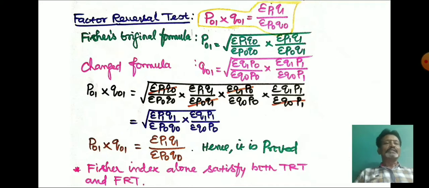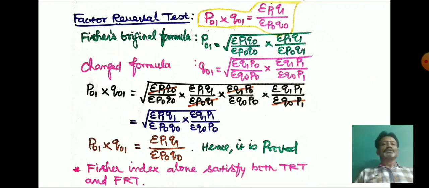The remaining thing under root is sigma P1 Q1 divided by sigma P0 Q0 into sigma Q1 P1 divided by sigma Q0 P0. So under root of two equal values, that is, under root of 2 into 2, is equal to 2. In the same way, under root of sigma P1 Q1 divided by sigma P0 Q0 into sigma P1 Q1 divided by sigma P0 Q0 is equal to sigma P1 Q1 divided by sigma P0 Q0.